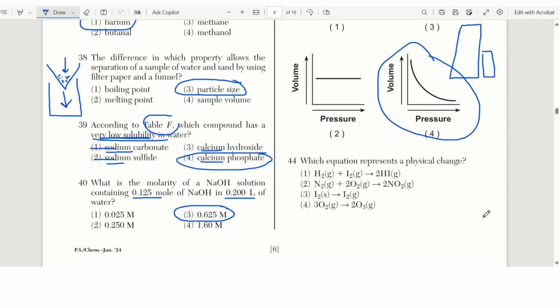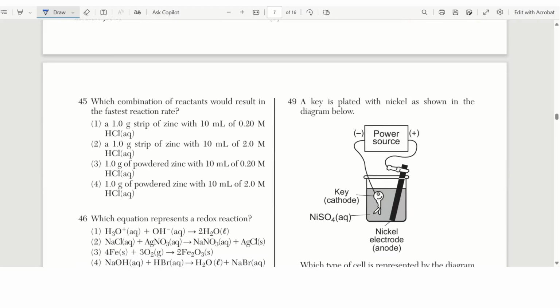Number 44, which equation represents a physical change? That means I have the same exact stuff, the same exact chemical formulas on both sides. Yes, I have the same elements here, but those chemical formulas are not the same. Here we go. Those chemical formulas are the same. The only thing that changed was the state of matter, and that makes it a physical change.